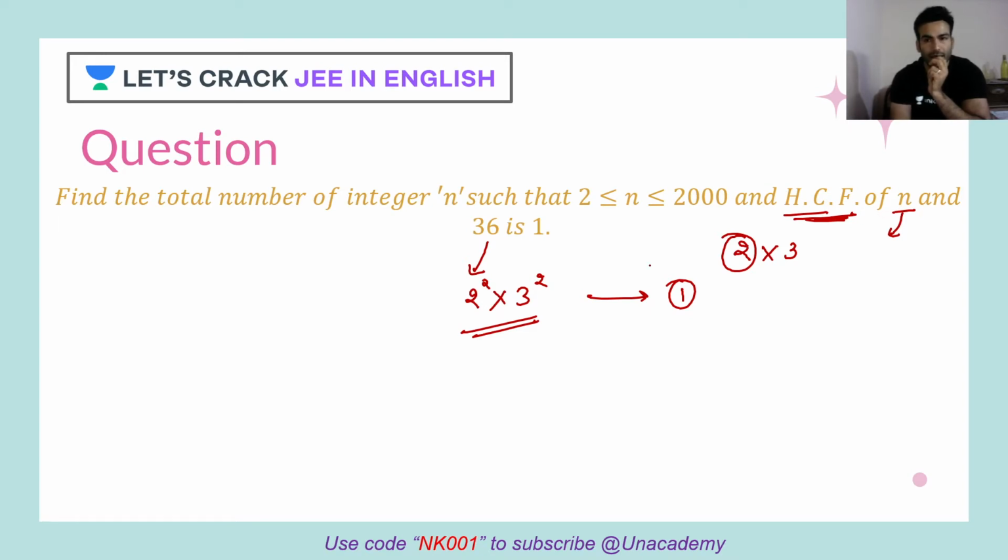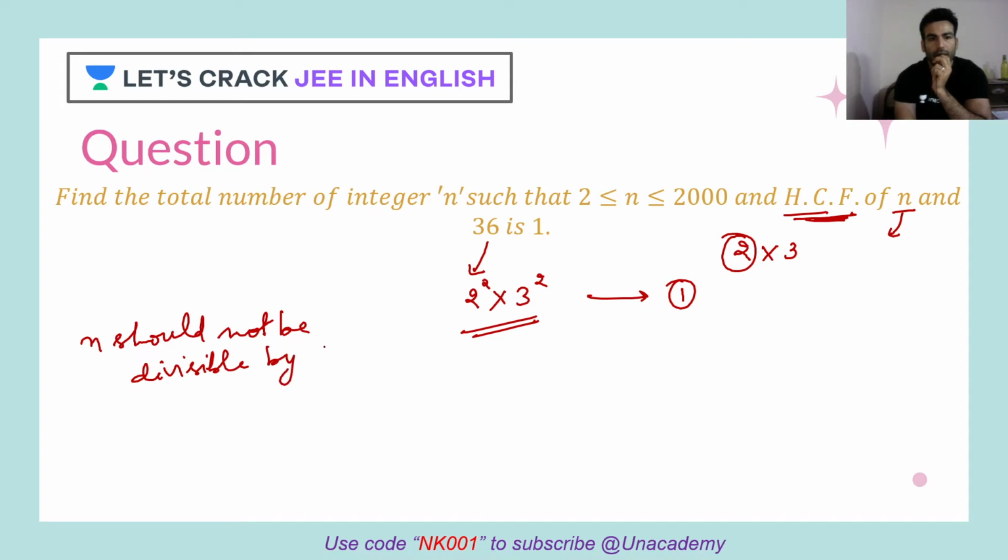That means, in a way, I can say that n should not be divisible by either 2 or 3.